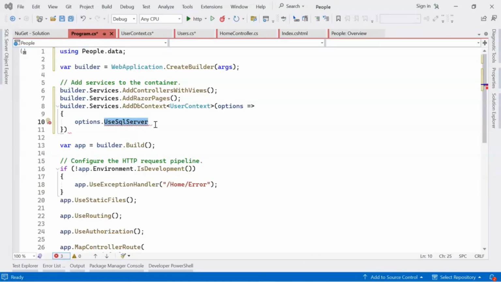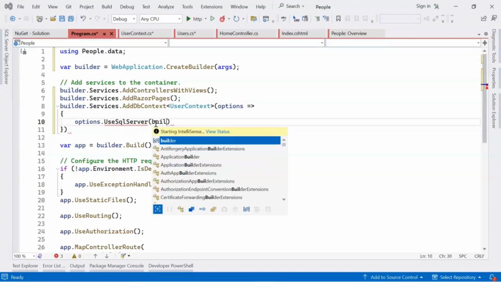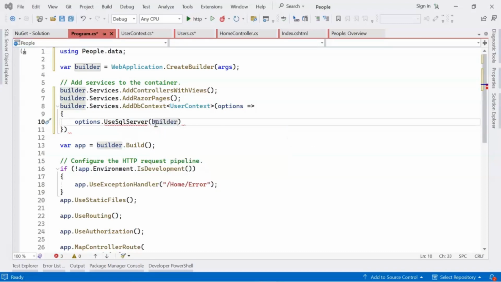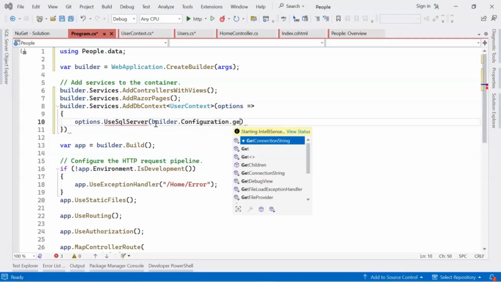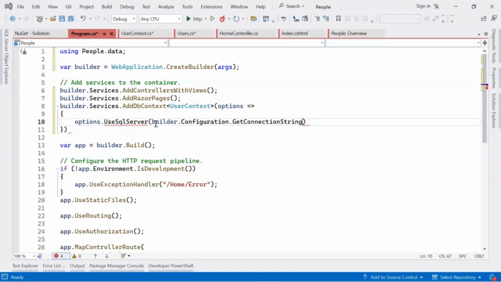Now we can use it. Builder dot configuration connection string. Here we need to give a connection string name, default connection.